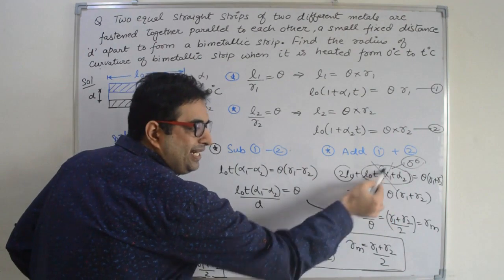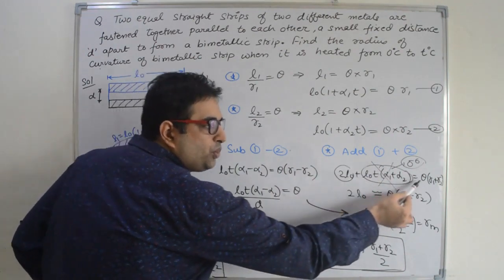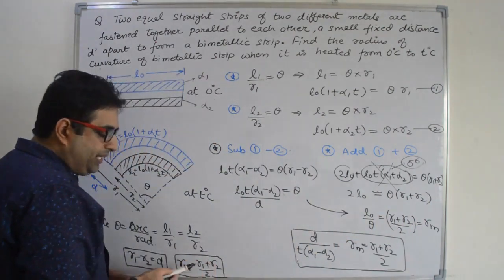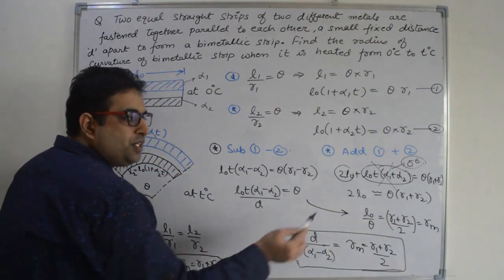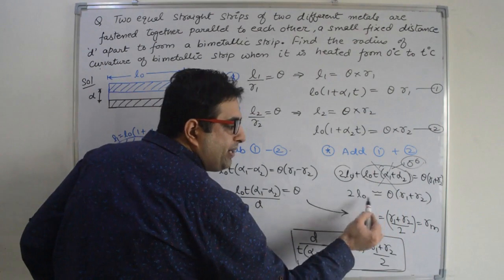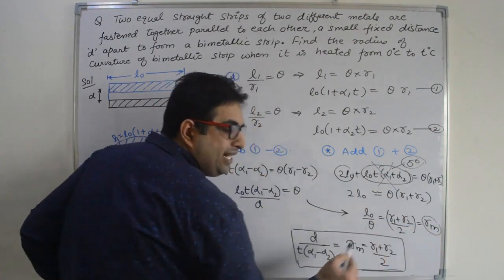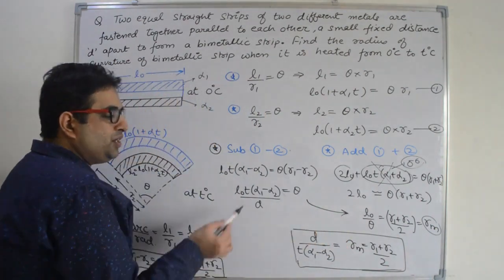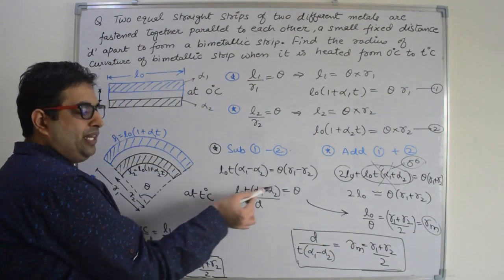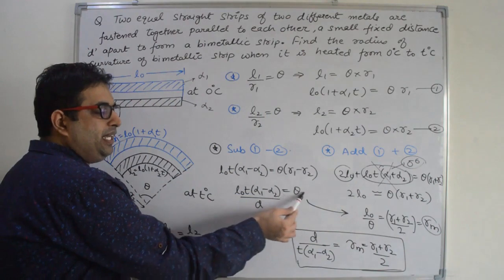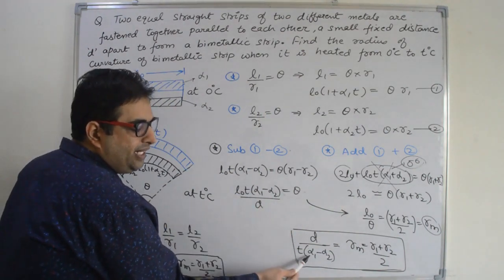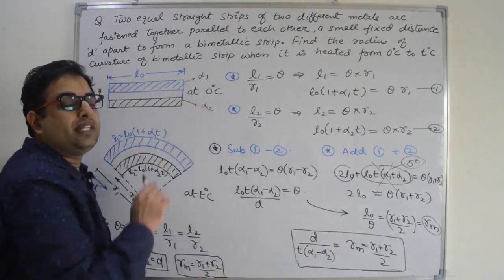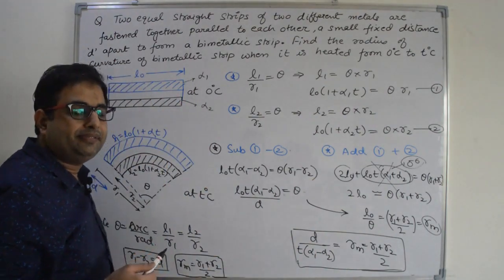So when you neglect it, you will get 2L0 is equal to theta into R1 plus R2. And we have to calculate R1 plus R2 divided by 2. So R1 plus R2 divided by 2 is the mean radius that we have to find out, which is equal to L0 by theta. If you calculate L0 by theta, it will be D divided by T into alpha 1 minus alpha 2. That is the answer of this problem. Right?